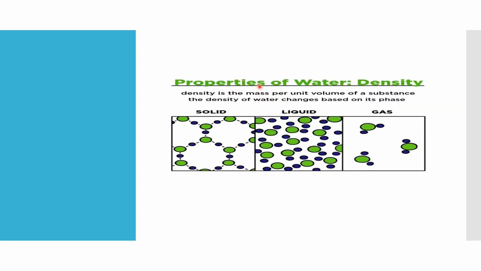So coming to the properties of water based on the density. We all know that density is the mass per unit volume of a substance. The density of water changes based on its phase. In solid phase, liquid phase and in gas phase, the density varies. Here you can see the solid state, liquid state and the gas. The density also varies across the three phases of the water molecule.